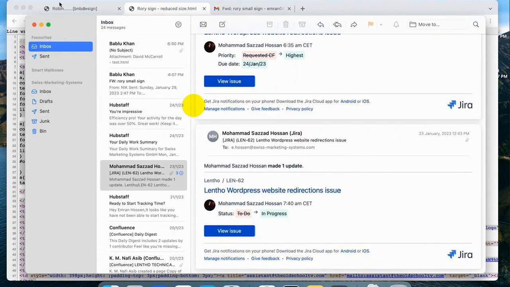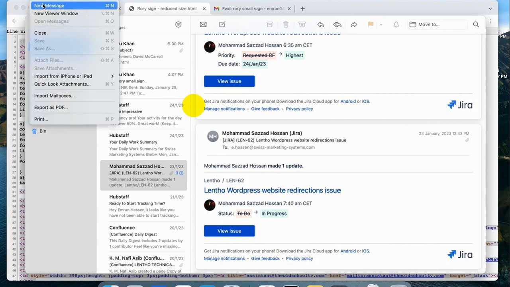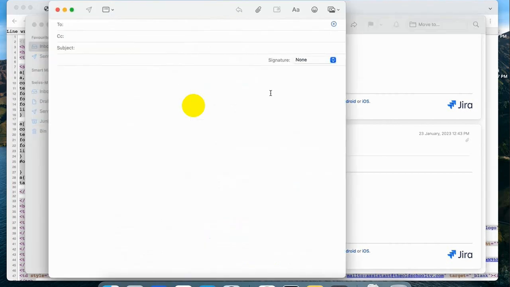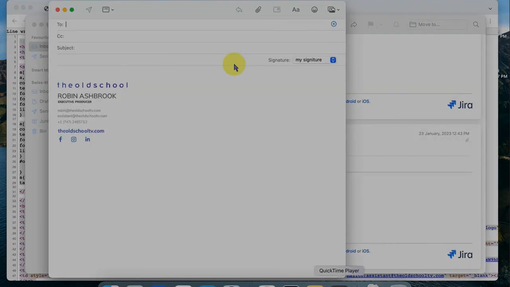Then close, save the file. Remember, save the file. Come to Mail, New Message, select your signature, and it will appear here. That's all.